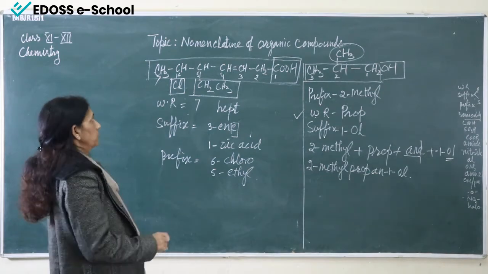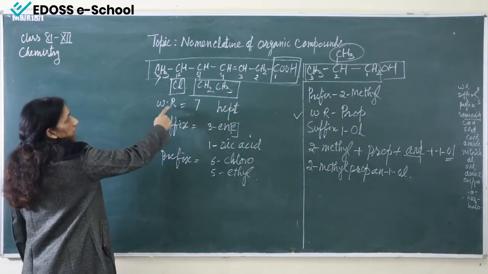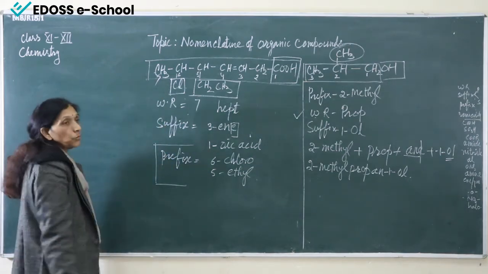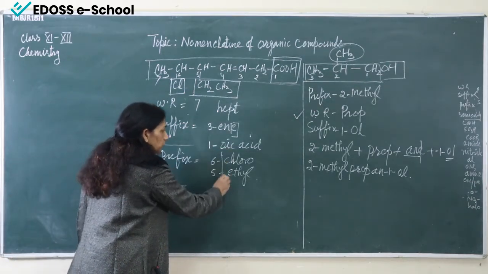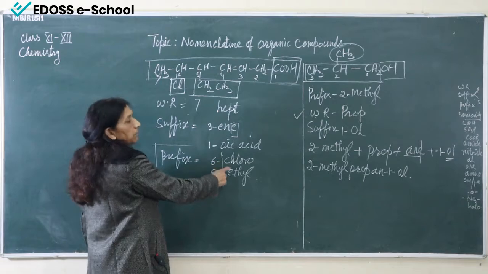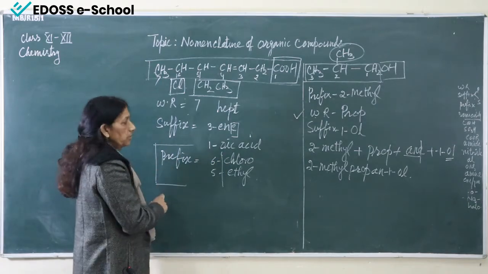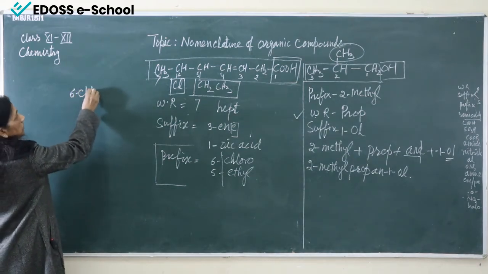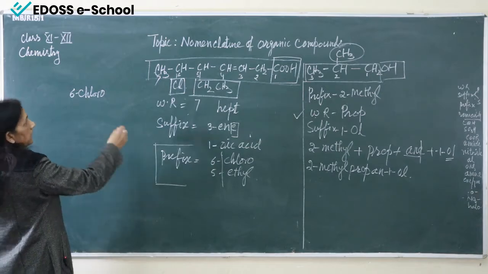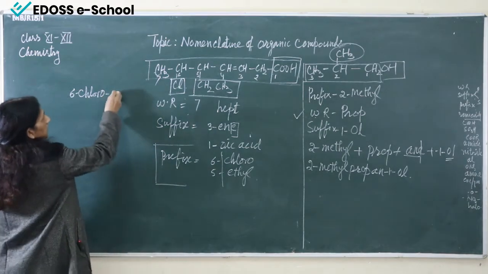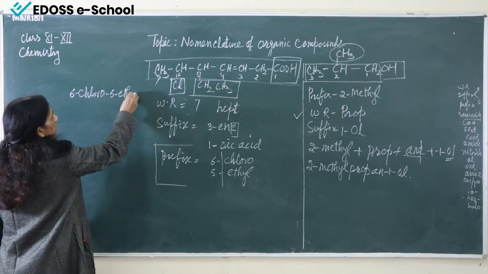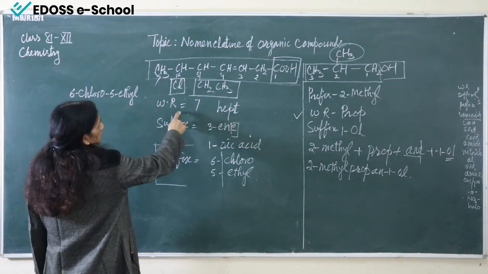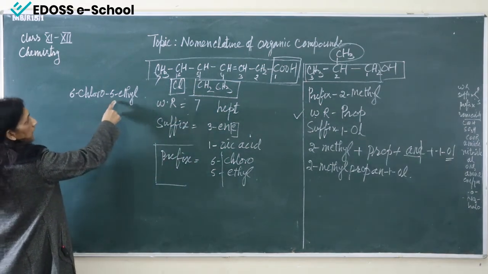Now we will write the name. So how will we write the name now? First thing that we will take is prefix. We will start from prefix. Now 2 prefixes are present, so we have to write the names according to their alphabetical order. So C is coming first. So the name will be like this: we will write 6-chloro, then a hyphen, and then 5-ethyl. This is our prefix. And after prefix, we have to write the word root. Then we will write 6-chloro-5-ethylhept.